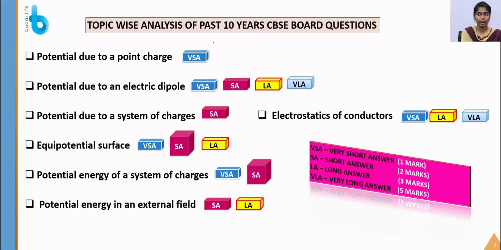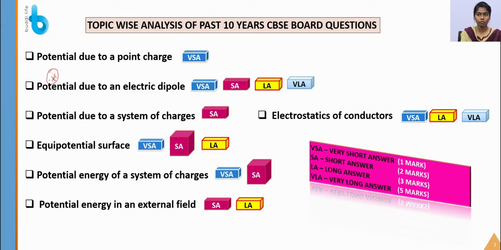Past 10 years analysis of the CBSE board examination. First, in the topic of potential due to a point charge, we can expect a very short answer. For potential due to an electric dipole, a very short answer, long answer and very long answer. So it is a very important topic. Then for potential due to a system of charges, we can expect a short answer, and for equipotential, a large number of short answer questions will be asked.